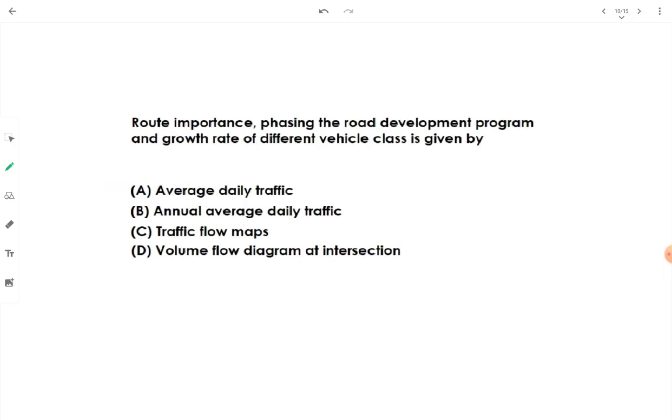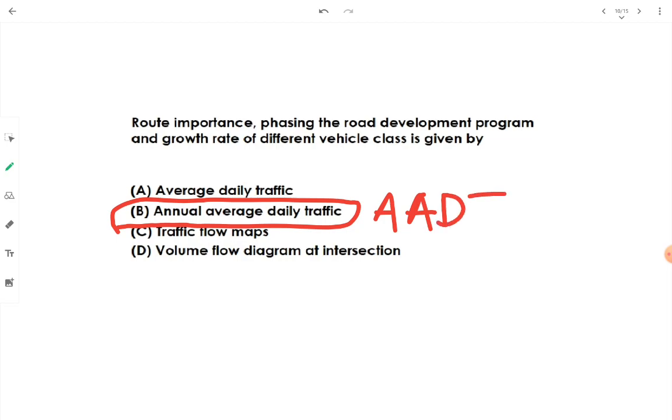Then route importance, phasing the road development program and growth rate of different vehicle class is given by annual average daily traffic. Okay, option B, annual average daily traffic, which is also shortened as AADT. Average daily traffic is ADT. ADT means average daily traffic, AADT means annual average daily traffic.